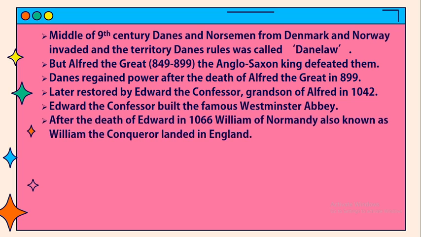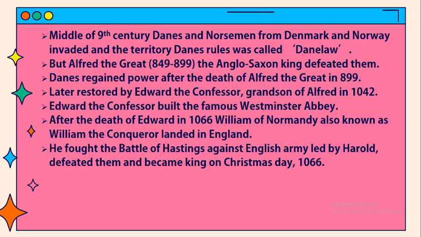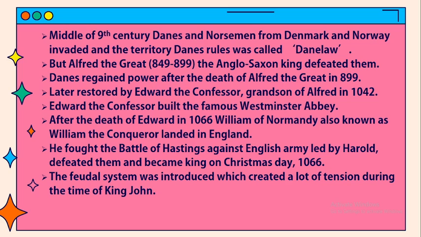After the death of Edward in 1066, William of Normandy, also known as William the Conqueror, landed in England. He fought the Battle of Hastings against the English army led by Harold, defeated them and became king on Christmas Day, 1066. The feudal system was introduced, which created a lot of tension during the time of King John. The rule lasted for more than 4 centuries.